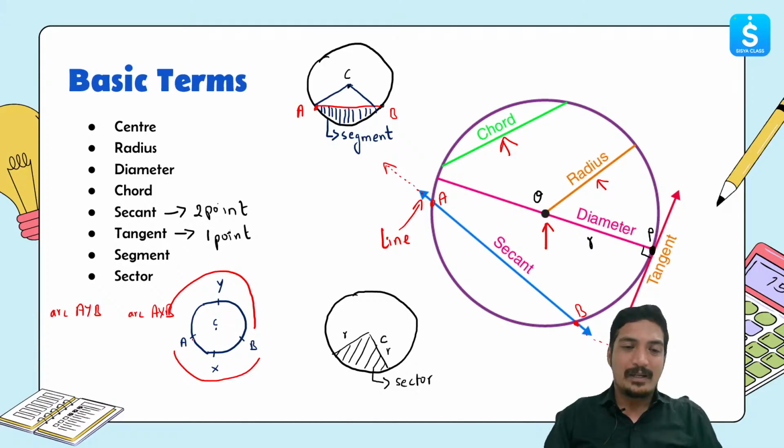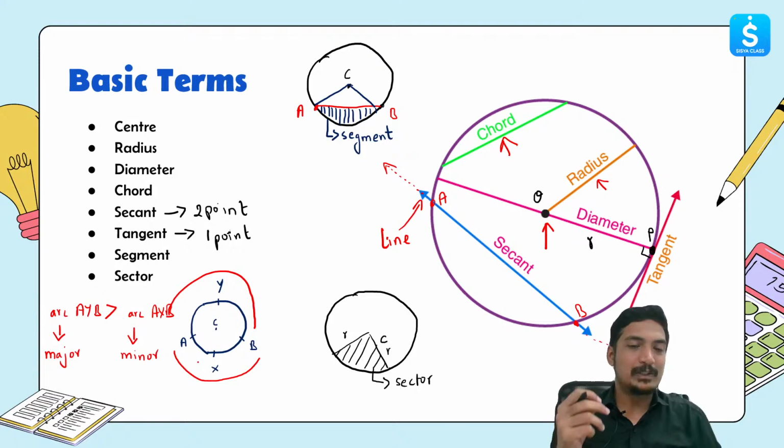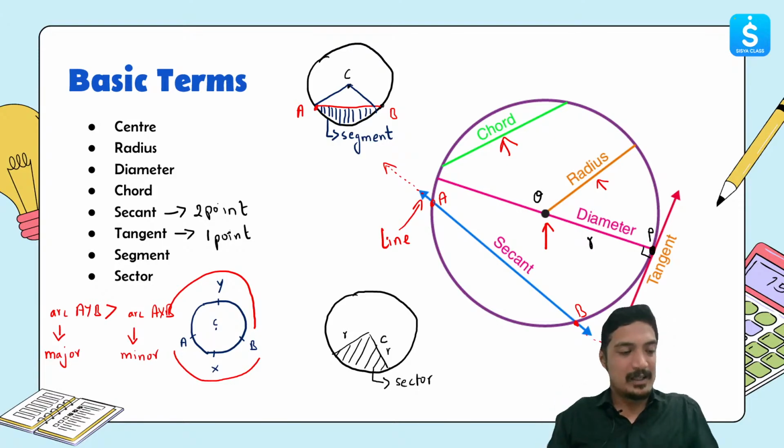By just looking at it, we can say that AYB is greater, correct? And therefore AYB will be called a major arc, and AXB will be considered a minor arc. So we have two types of arc based on how big the arcs actually are. The arc which is small will be called a minor arc, and the arc which is bigger is called the major arc.